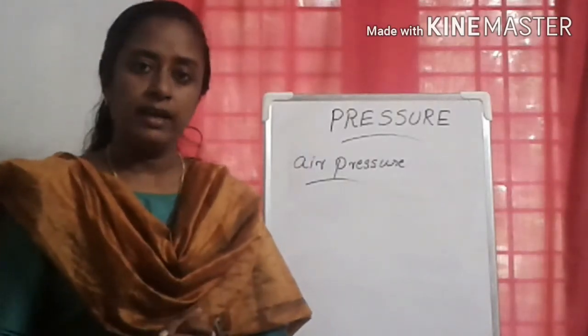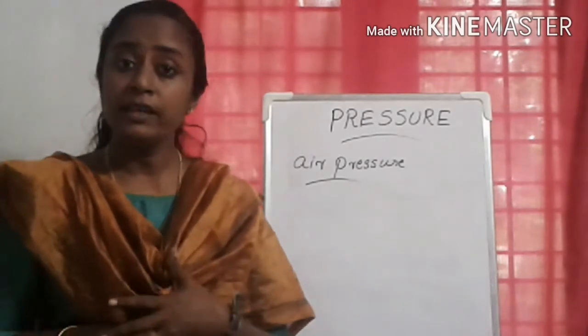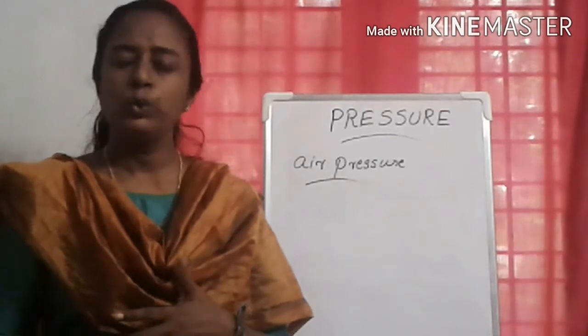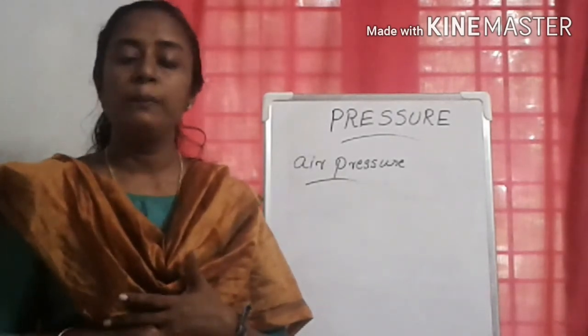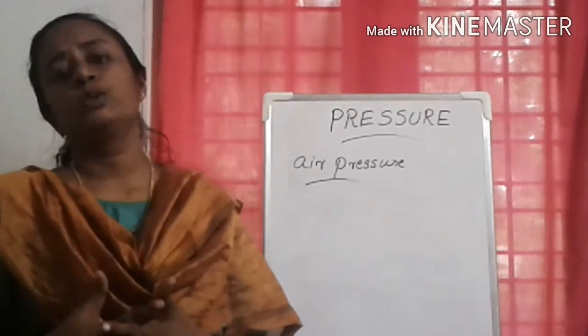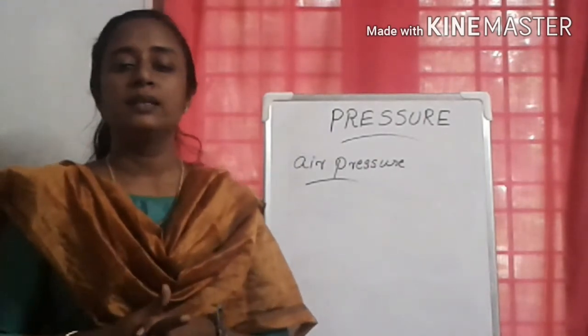So we have seen that solids can exert pressure, liquids can exert pressure. What about air? Do they exert pressure? Yes, they can also exert pressure. So how will you prove that air also can exert pressure? A very simple activity is there.